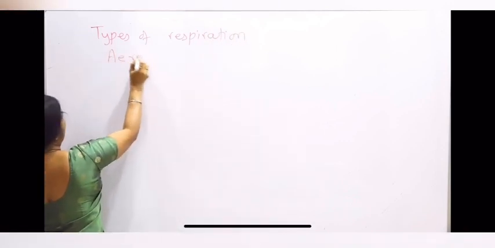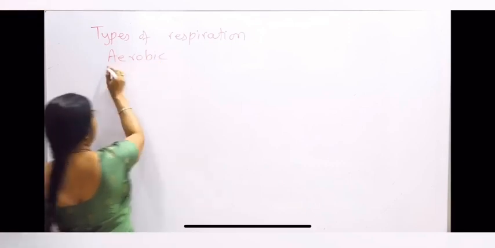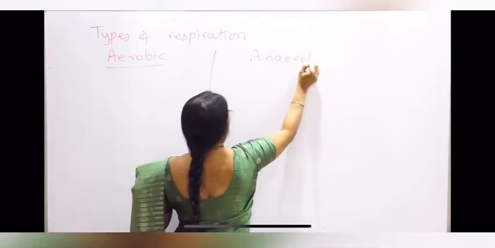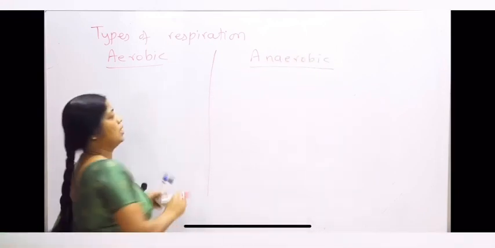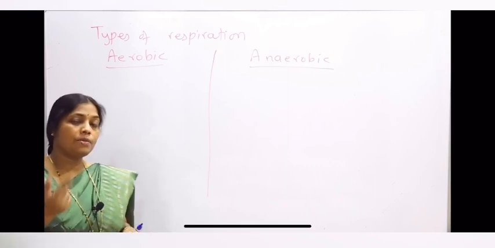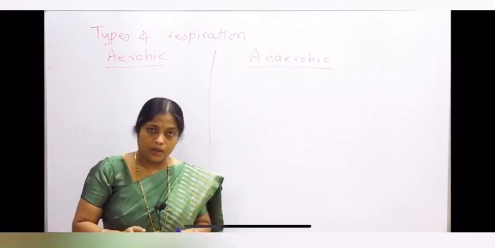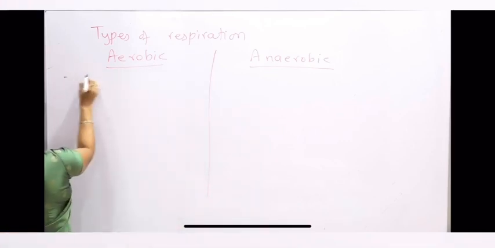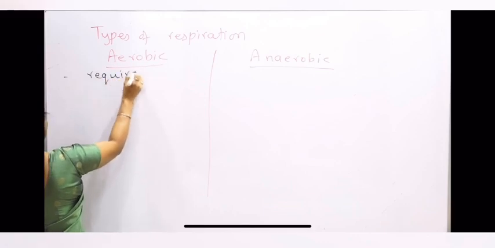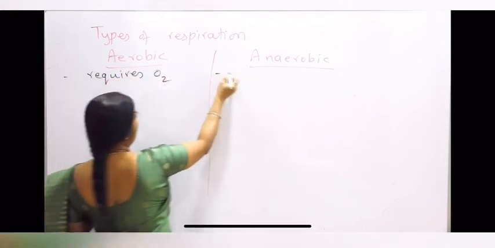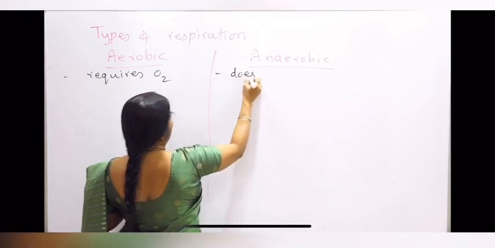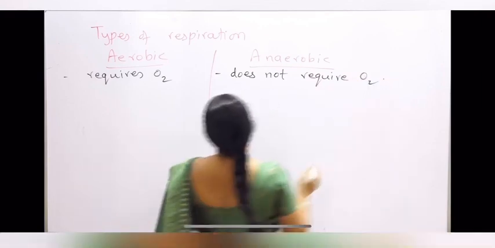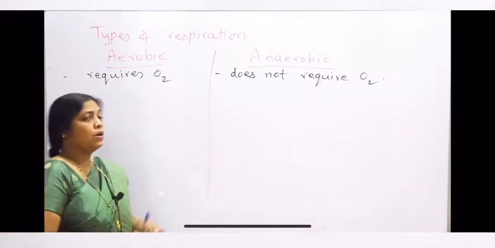One is the aerobic respiration and the other is anaerobic respiration. Now if the respiration takes place in the presence of oxygen, it is aerobic, and if it is without oxygen, then it is anaerobic. So what is aerobic respiration? It requires oxygen, and anaerobic respiration does not require oxygen.